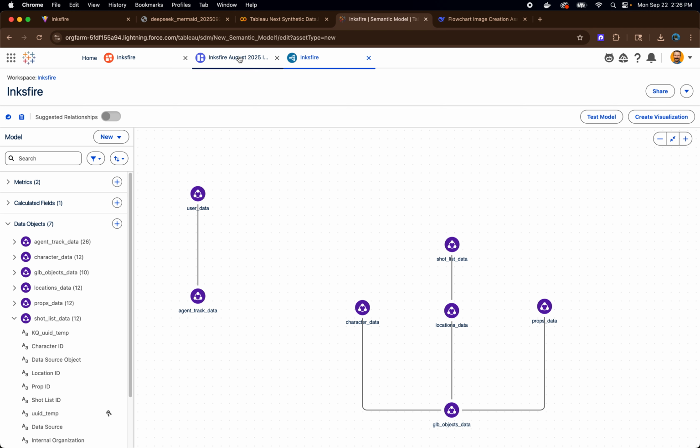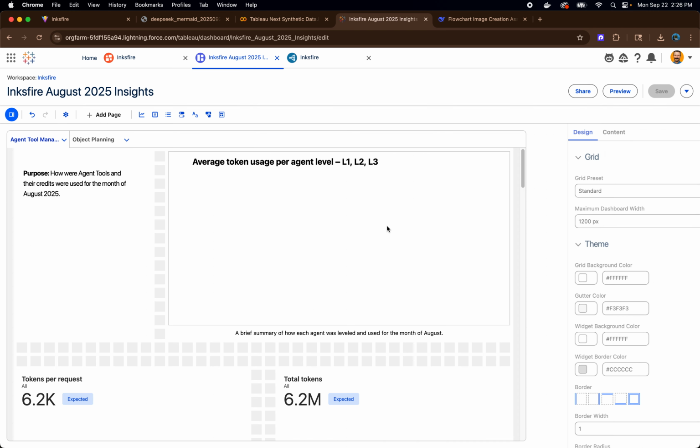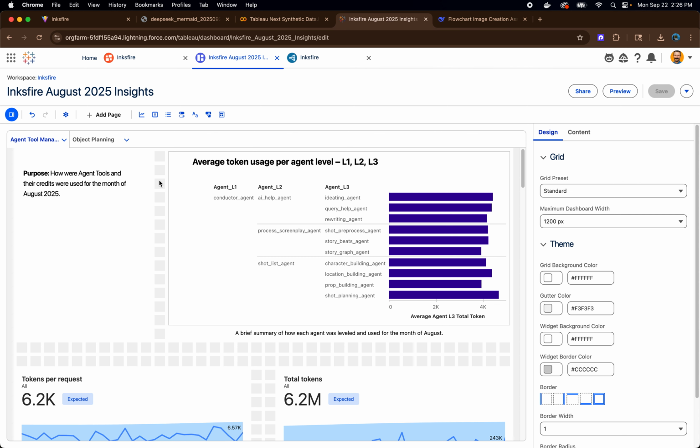Let's take a look at my dashboard. I created synthetic data saying what my August 2025 usage would have looked like for my application. So as you can see, this is a summary.